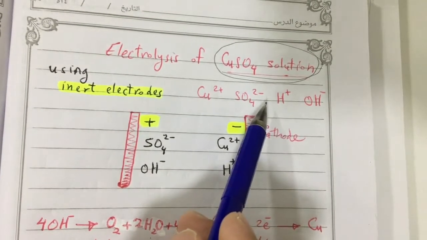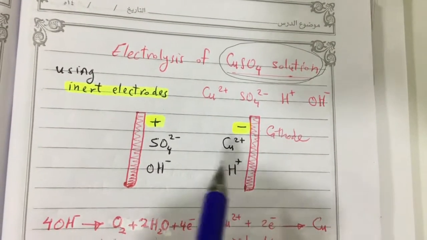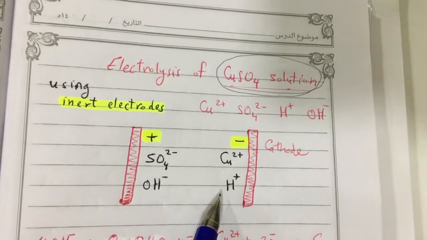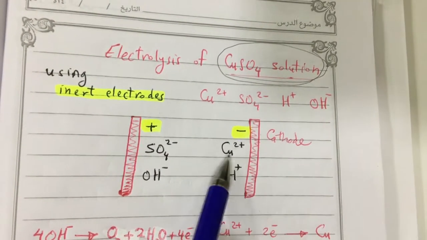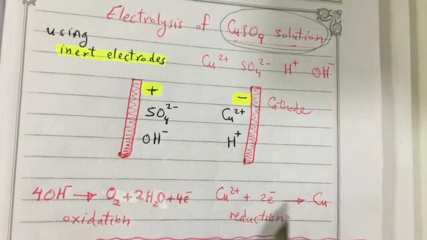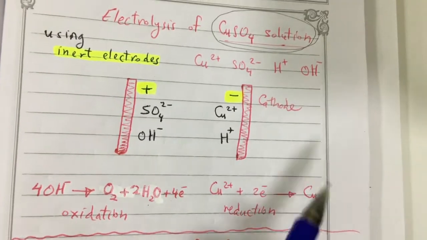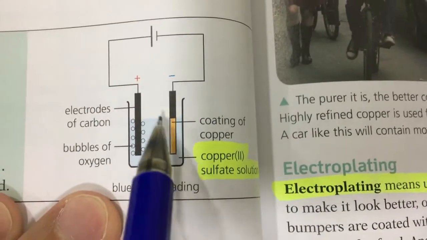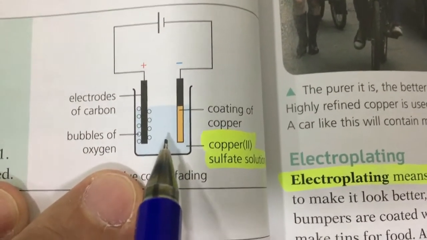And between both of them, which one will gain the electrons? As you know, the less reactive will gain the electron. Copper is less reactive, so copper will gain the electron, will be reduced into pure copper. So copper will deposit here on the negative electrode.